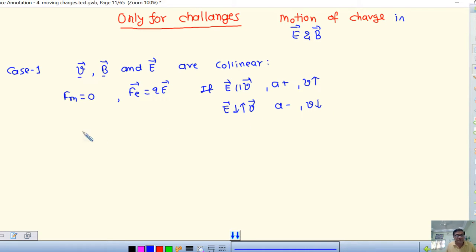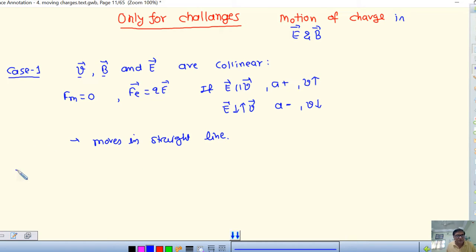And it moves in a straight line. If velocity keeps increasing it will not stop, but if velocity decreases, if A is negative, then it may stop. So this is case 1. No effect of the magnetic field.